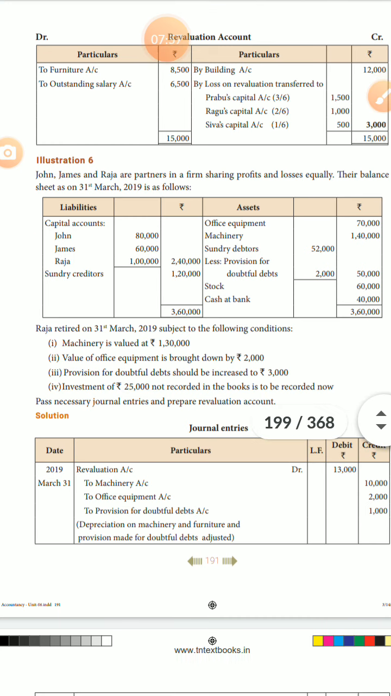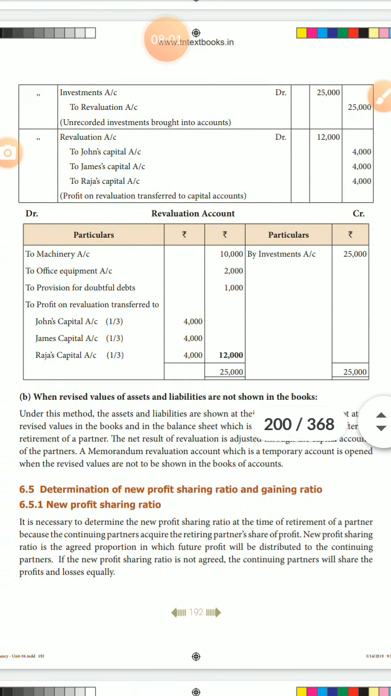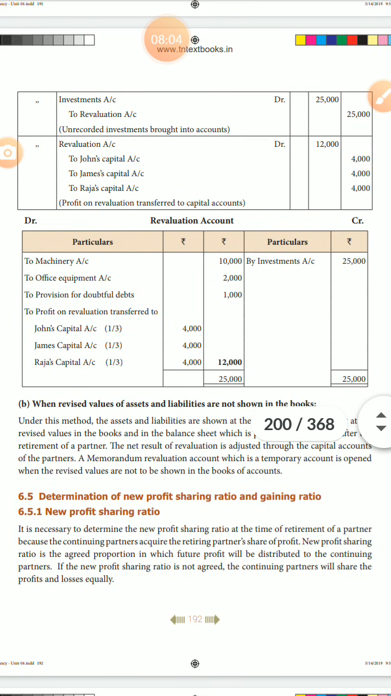Okay, next listen students. Both sides of DR and CR, how much is the answer? 25,000. But this DR side is only 13,000. You fill the 12,000 as the balancing figure. That balancing figure is shared by the three partners equally, 1/3, 1/3, 1/3. In that ratio, equal, 4,000 each.